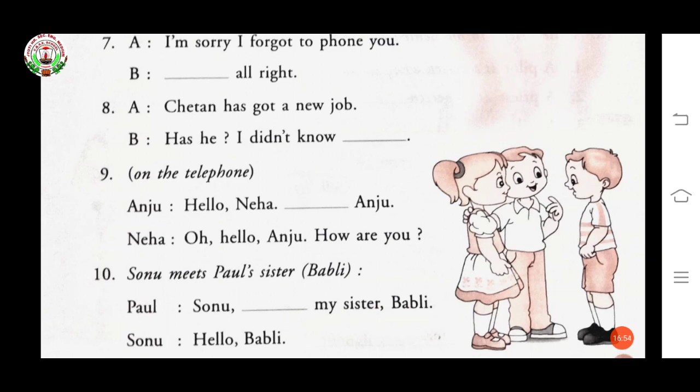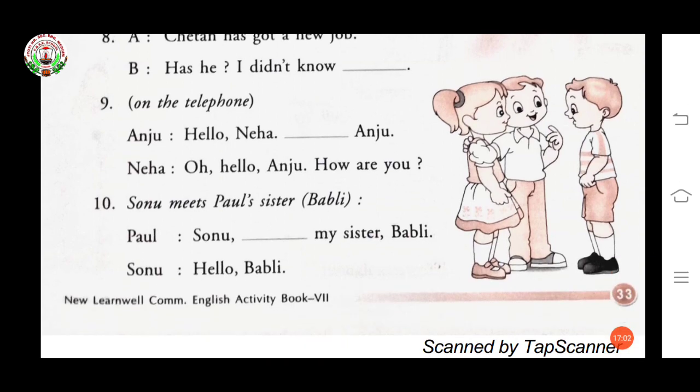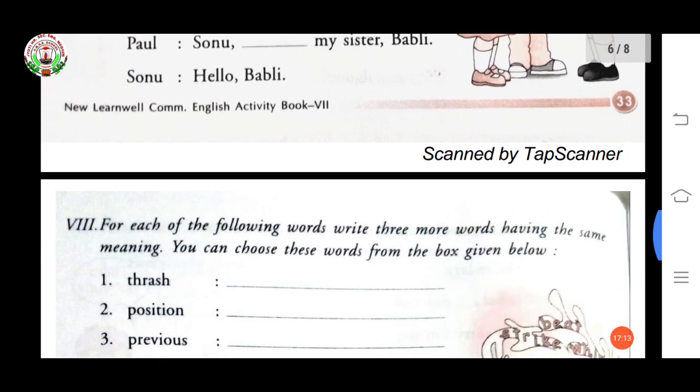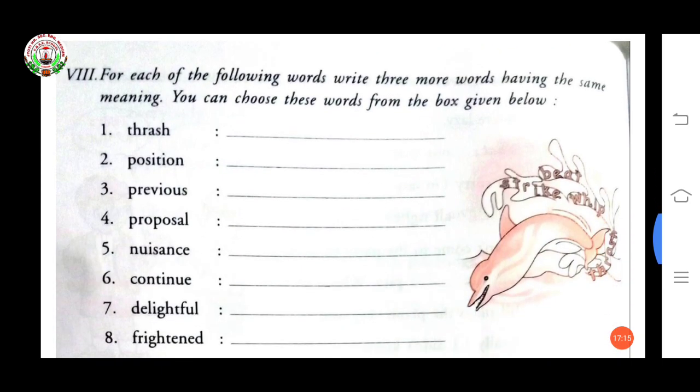Now, on the telephone, Anuj. Hello, Neha. This is Anuj. Oh, hello, Anuj. How are you? Now, Sonu meets Paul's sister, Bubbly. Sonu, this is my sister, Bubbly. Hello, Bubbly. Now, this exercise is finished here. Now, come to the next.